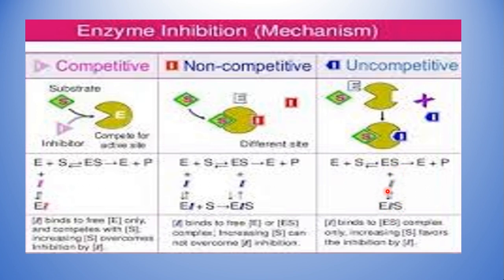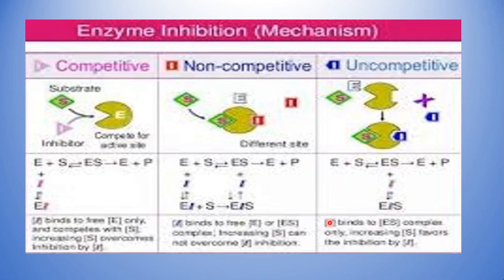After binding, we call it the enzyme substrate inhibitor complex, and that's how it will halt or decrease the enzyme activity. This is where they differ: the non-competitive inhibitor can bind either to the free enzyme or the enzyme substrate complex, but the uncompetitive inhibitor binds only to the enzyme substrate complex.